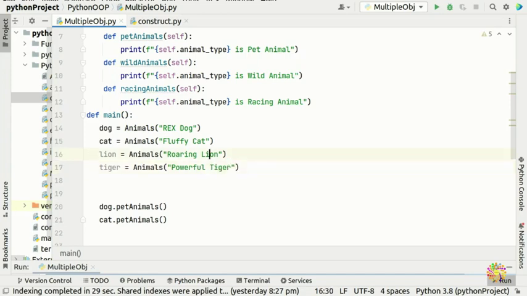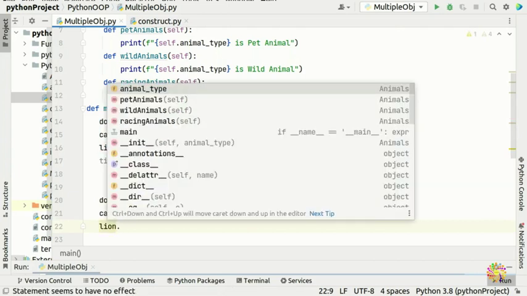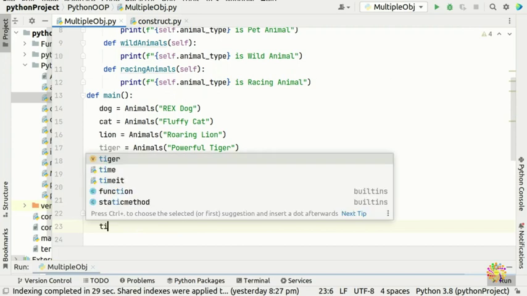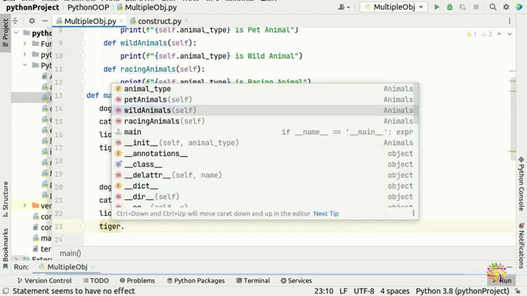And now both our objects can access the wild animals method. So for the lion, we put lion dot wild animals, that's the method, and for the tiger, we put tiger dot wild animals.